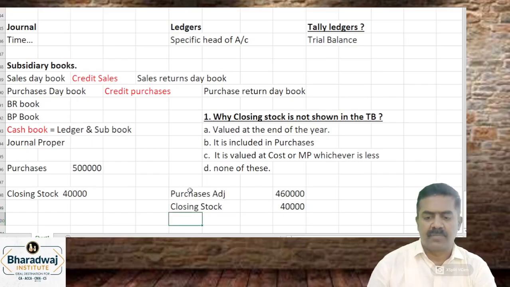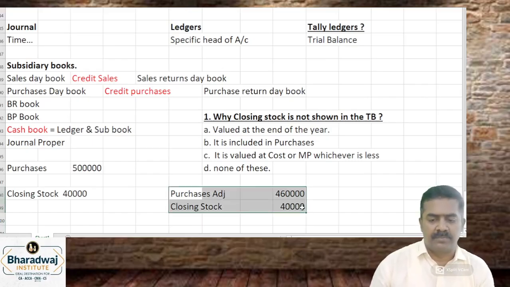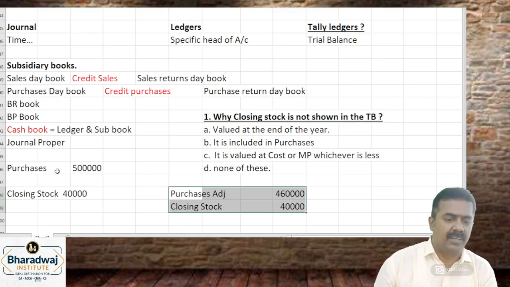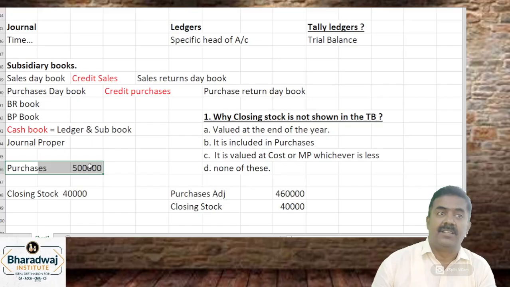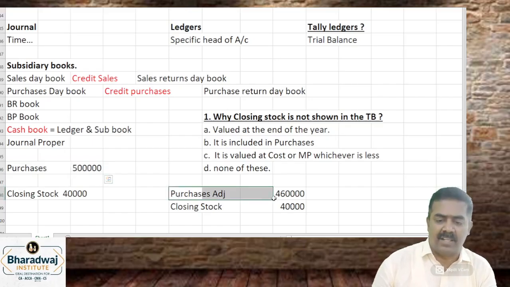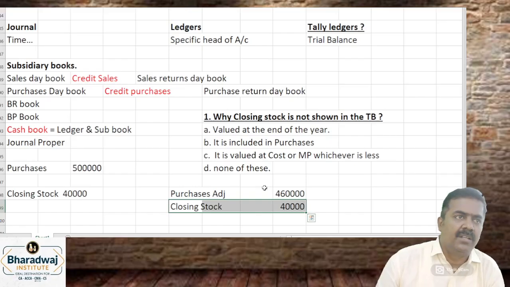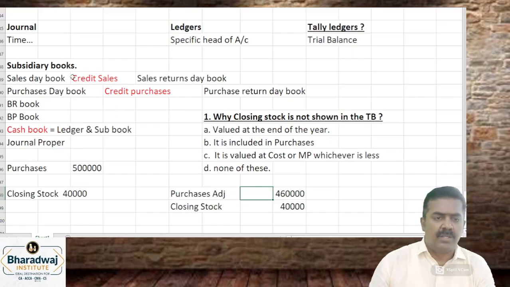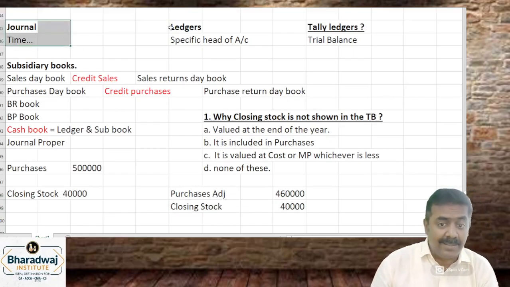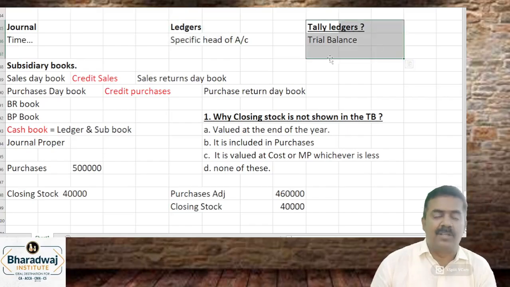With 4,60,000 as purchases, you can also show the closing stock of 40,000 inside the trial balance. The total is 5 lakhs, so the trial balance total does not change. Don't record purchases as 5 lakh; record 4,60,000, adjusting the closing stock, and show it in the trial balance. For that there must be a journal entry, a ledger must be prepared, and it must tally. Only then does the trial balance come.